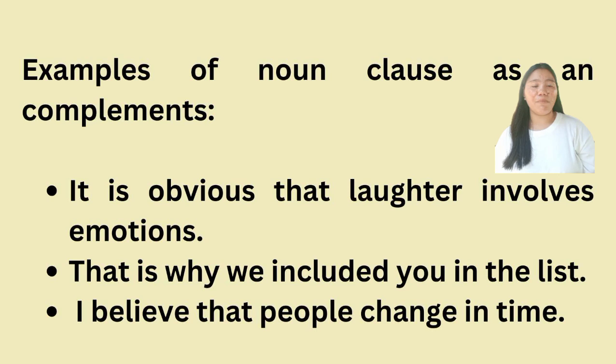Third, I believe that people change in time. In this example, the noun clause that people change in time acts as the complement of the verb believe. It completes the meaning of the sentence by expressing the belief or opinion about people changing over time. Noun clauses as complements help provide additional information, clarify meaning, or express the speaker's belief or opinion. They function as an essential part of the sentence structure to complete the verb or linking verb.